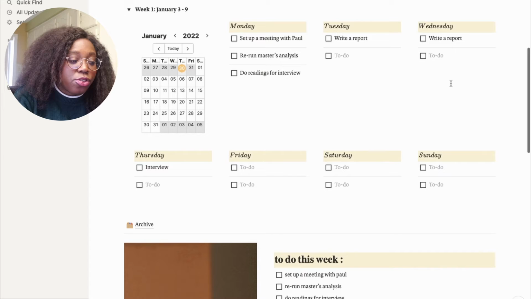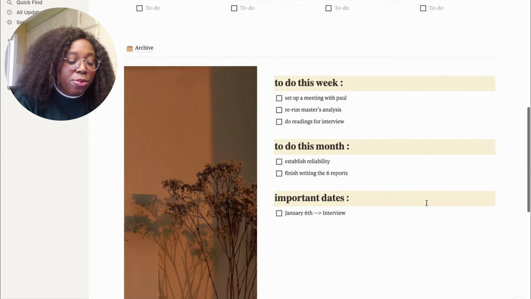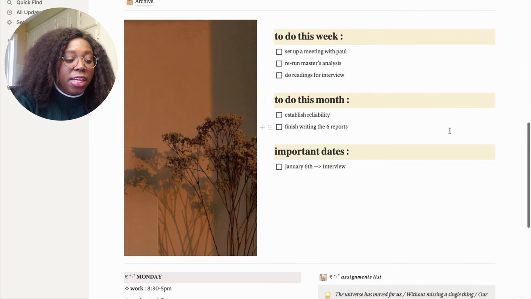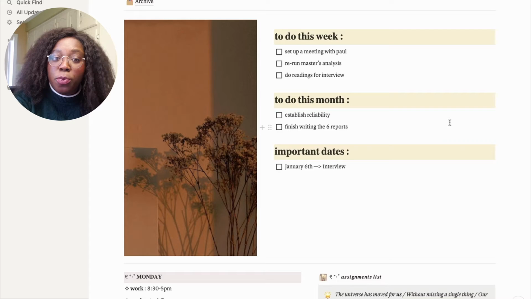You'll notice that some of the things are redundant, but I like this because sometimes you don't really have a deadline for the things you have to do in your week, so it's great to have some place to put it. And sometimes things happen during the month that you have to do during the month, but you don't have a specific date for either. So it's great to have a space to put it in your agenda.